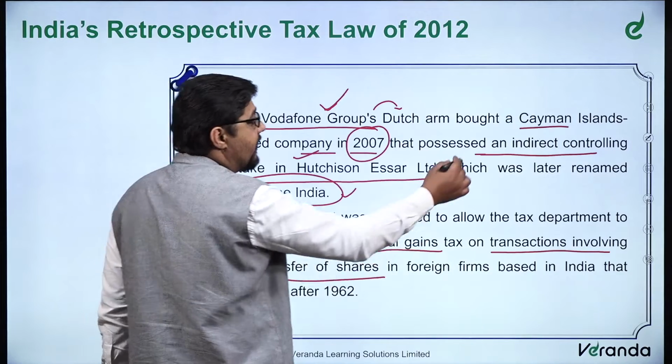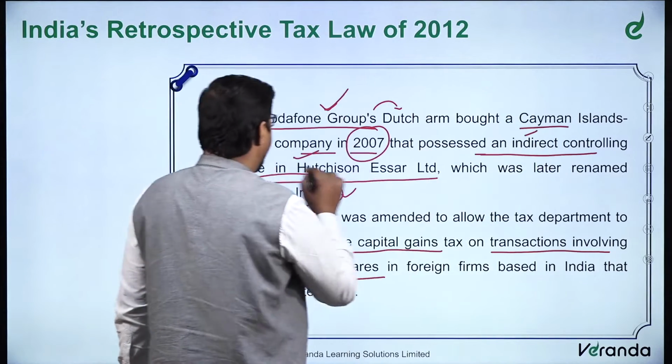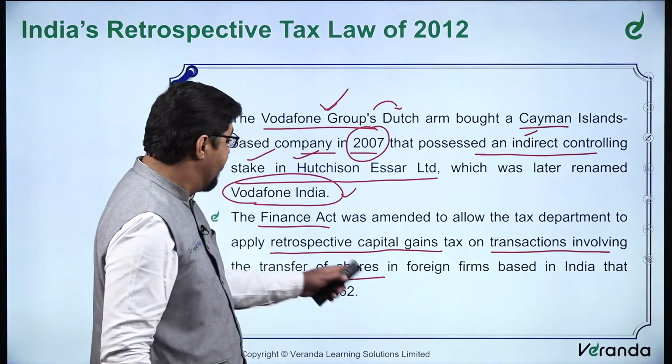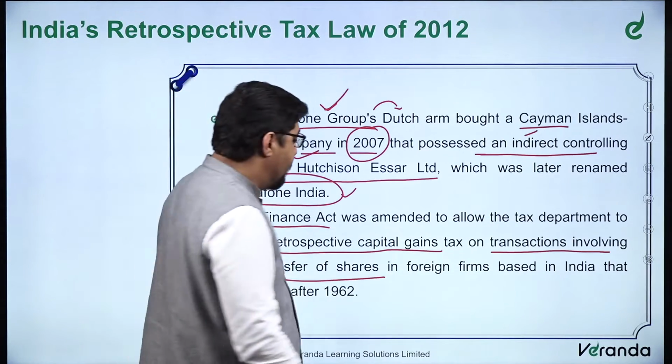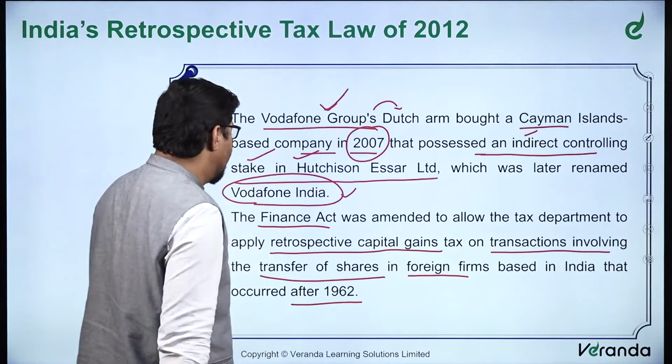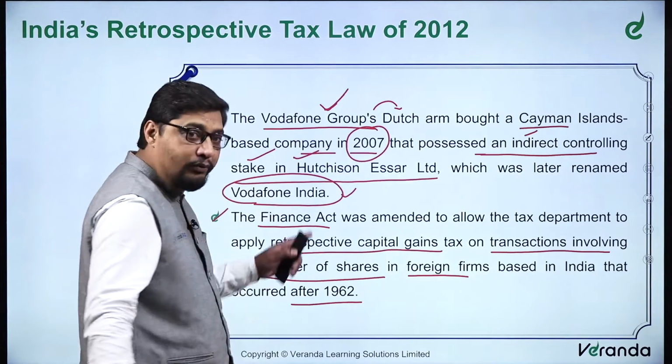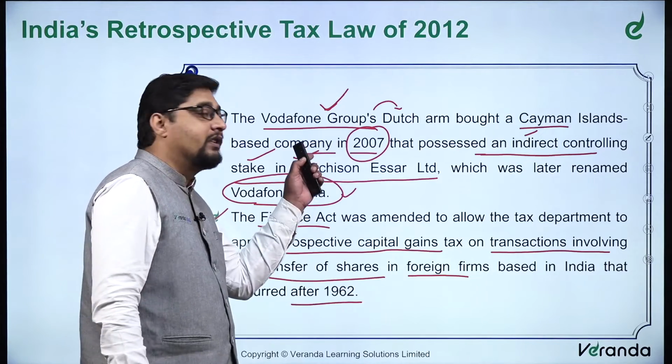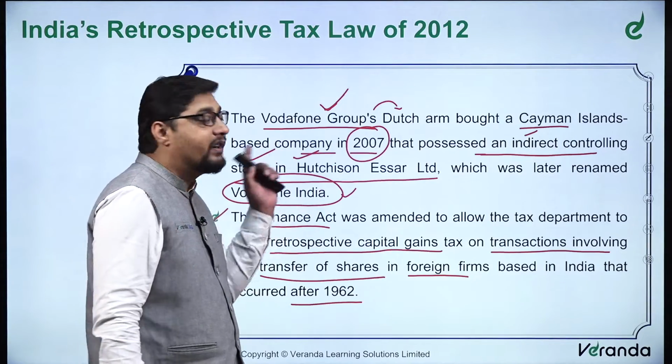The Finance Act was amended to allow the tax department to apply retrospective capital tax on transactions involving the transfer of shares. Here we can see the indirect control stake in Hutchison, which involved a transfer of shares in foreign firms with Indian assets, occurring after 1962. So there was a provision, and on the basis of that provision, the government initiated and demanded the tax from them.